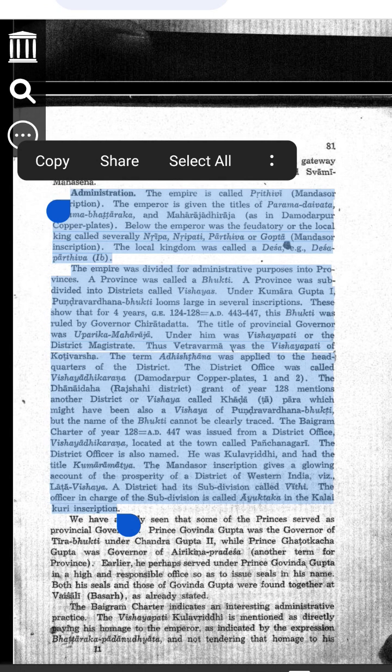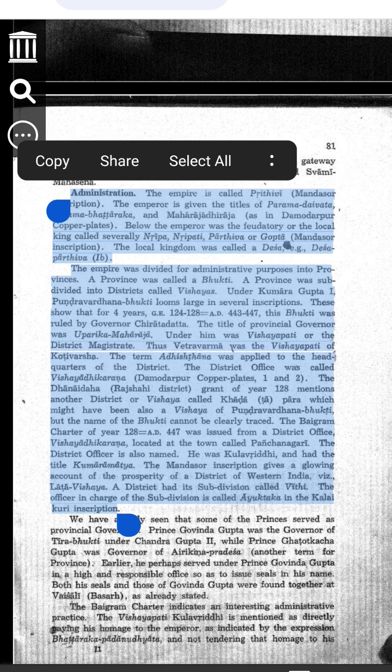All right, I will explain everything word by word, line by line, and step by step in the simplest way possible. Imagine I am teaching a small child who knows nothing about history or administration. I will explain every small detail with easy examples so that you understand it completely. Administration of the empire. Imagine a big school with many sections, classrooms, teachers and students.